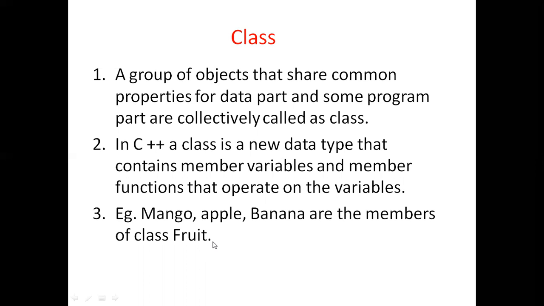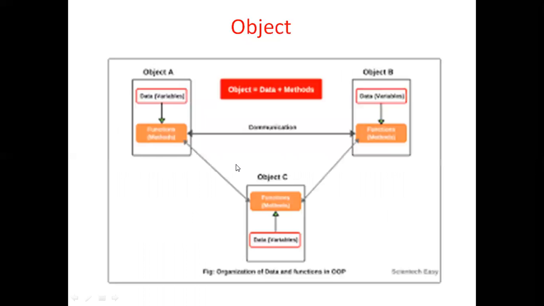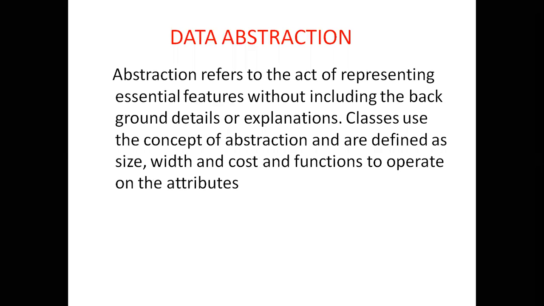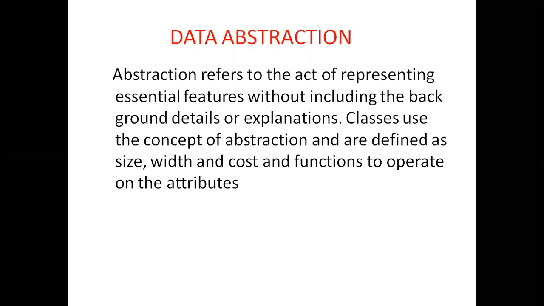Yes, sir. Now we will go next. We have done two parts, object and class. Now data abstraction. What is its meaning? These are very important. These are the properties of OOPS: class, object, data abstraction, polymorphism, encapsulation, inheritance. These are the principles of OOPS. From today, if you go anywhere for an interview, a basic interview, they will ask these questions: what is an object, what is a class, what is data abstraction, what is data hiding, what is encapsulation. That's why we are reading these now.